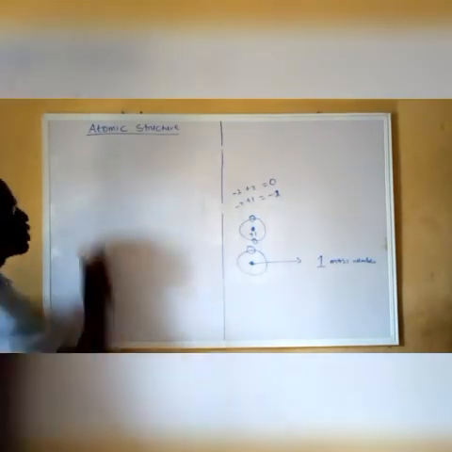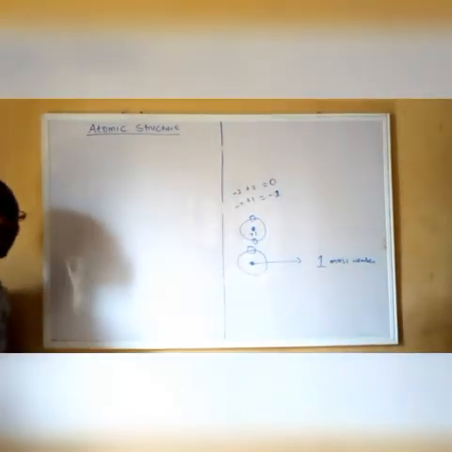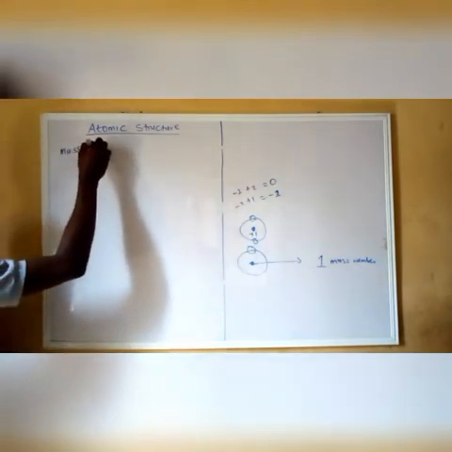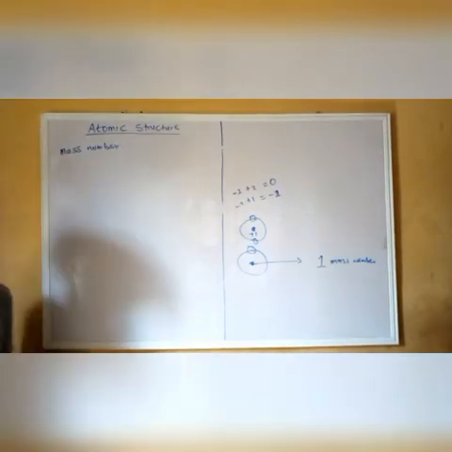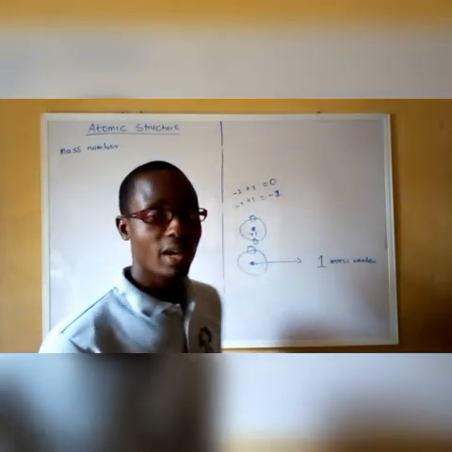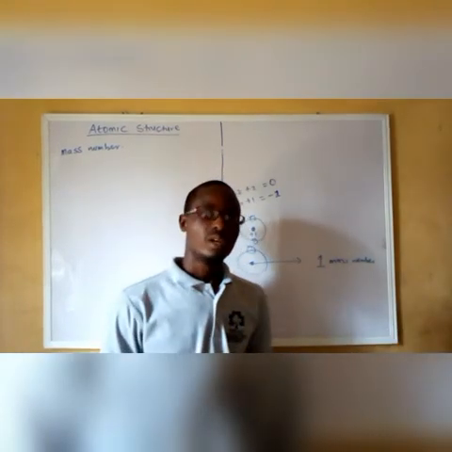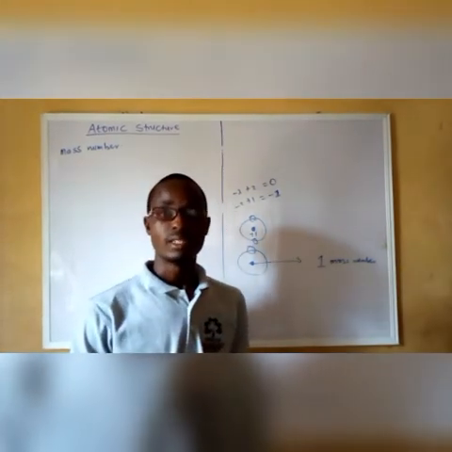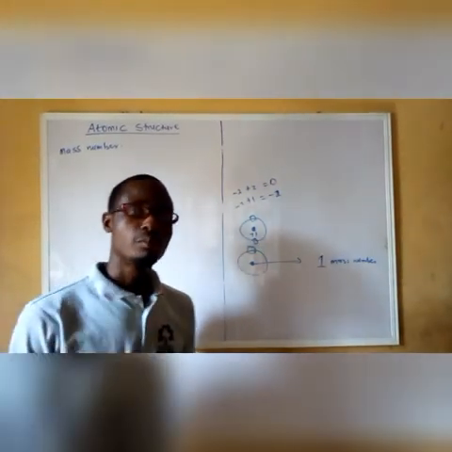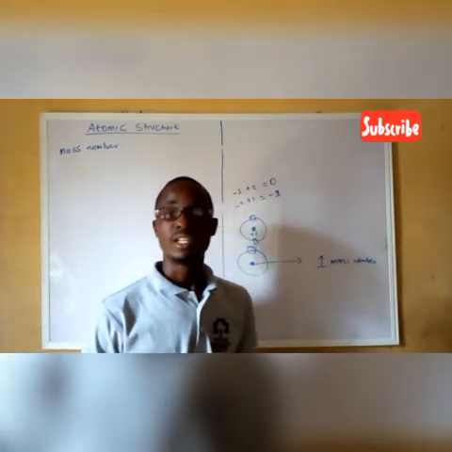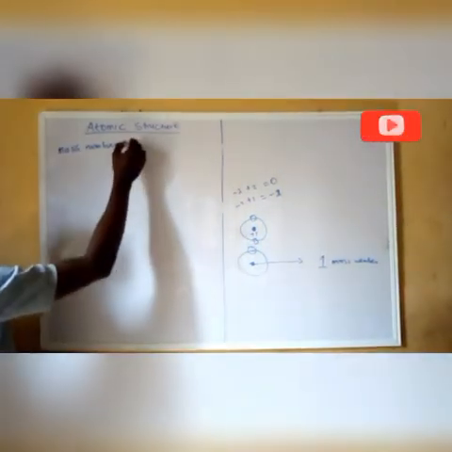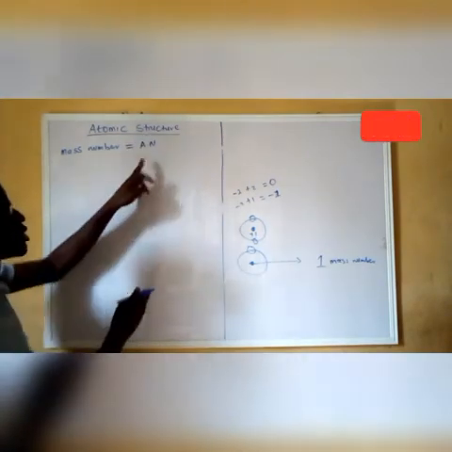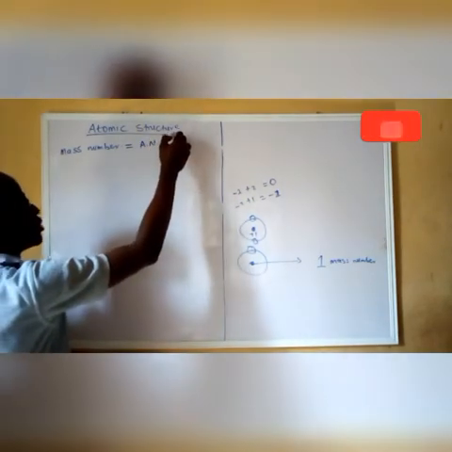Now we understand the concept of atomic number, and we have to understand the concept of mass number as well. Mass number is a number that corresponds to the mass of an atom, and that has to be the sum of the neutrons and protons. That is, the sum of the proton number, which is the atomic number, and the neutron number. So mass number is atomic number plus number of neutrons.